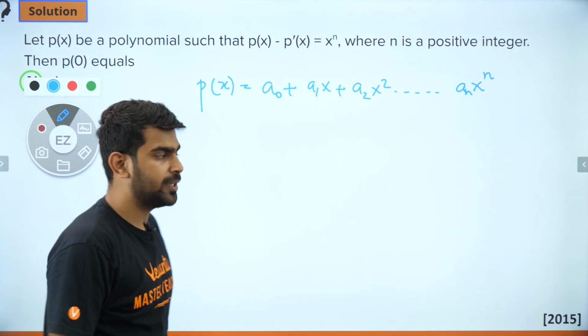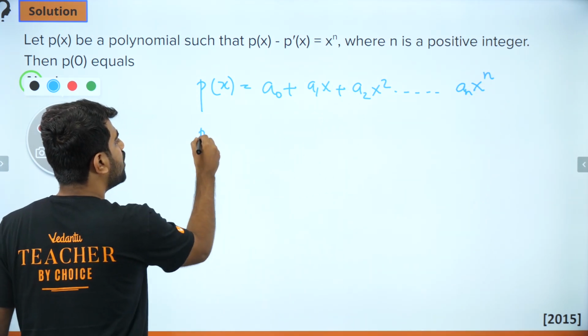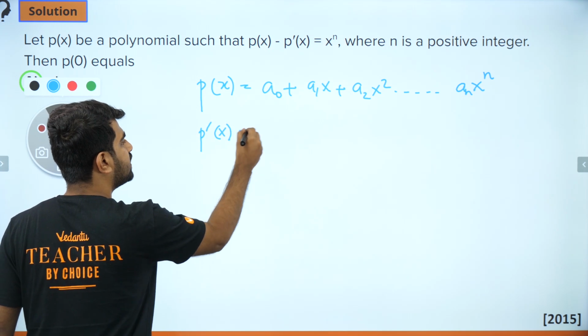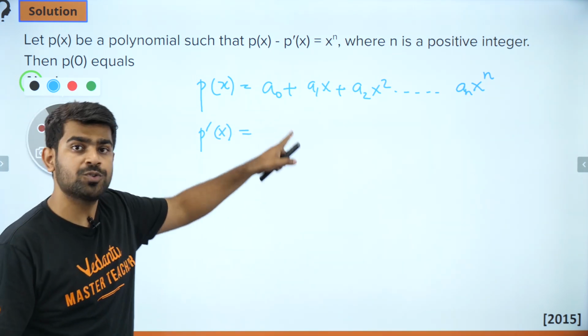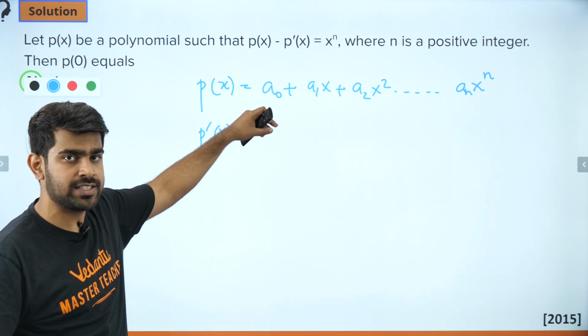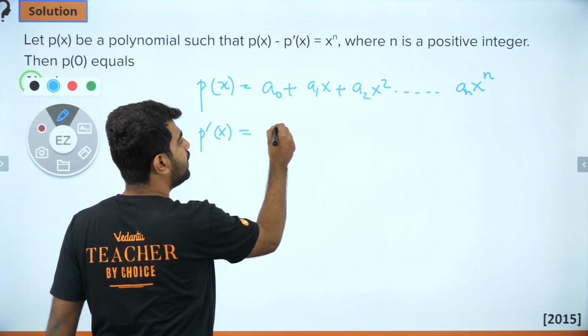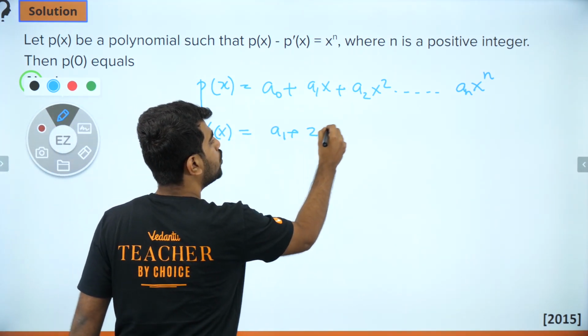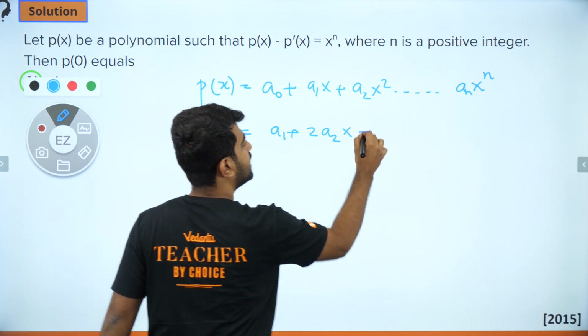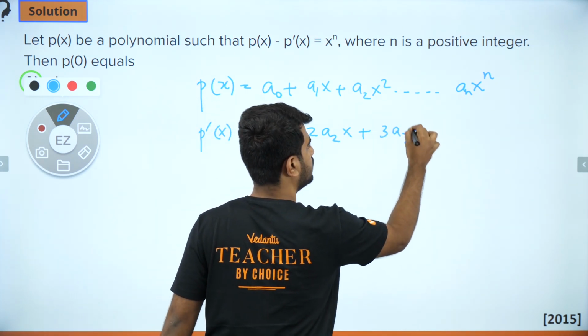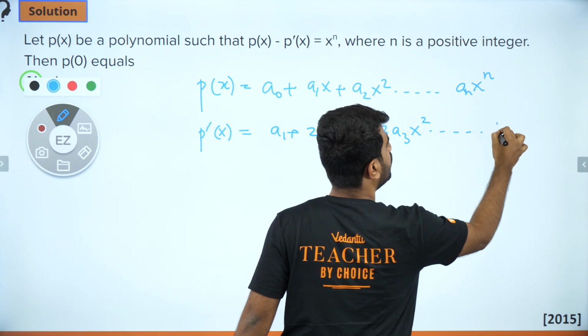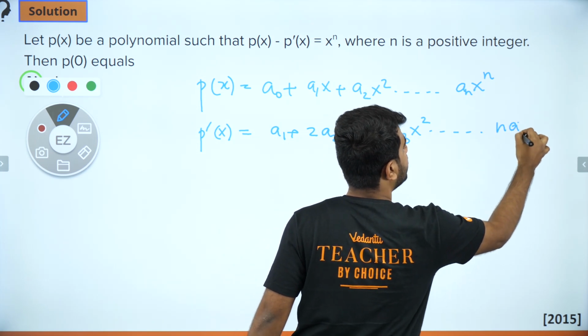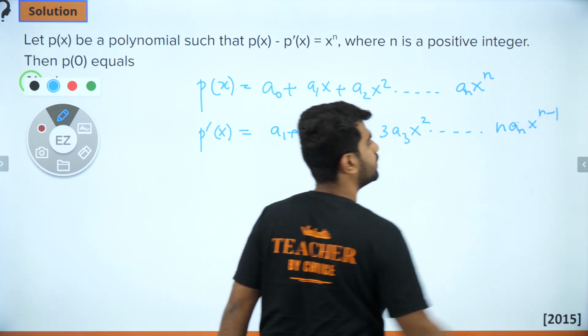That is my polynomial. What will be the derivative of this polynomial? Let's say p dash of x. This is a constant term, so when I take the derivative, this vanishes. What am I left with? I'll be left with a1 plus 2a2x plus 3a3x square all the way up to n an x to the power n minus 1.